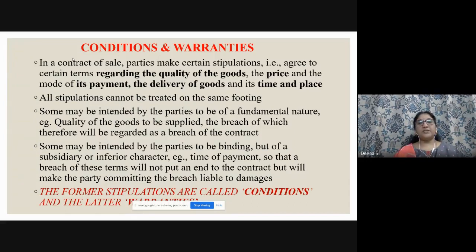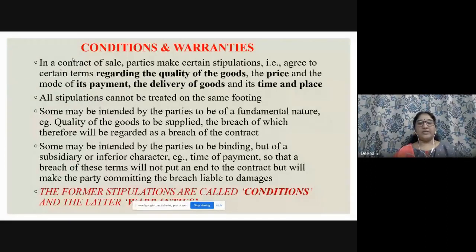All stipulations cannot be treated on the same footing. So all the things you can't treat as the same. Some may be intended by the parties to be of a fundamental nature, which means quality is very, very important, and breach of quality will be regarded as a breach of contract. If A asks for a particular quality and B supplies another quality, there is every right for A to end the contract. This is one meaning, right?